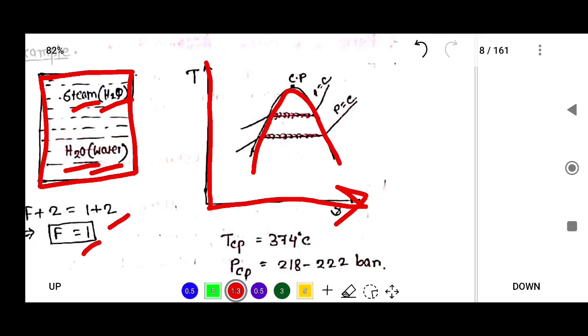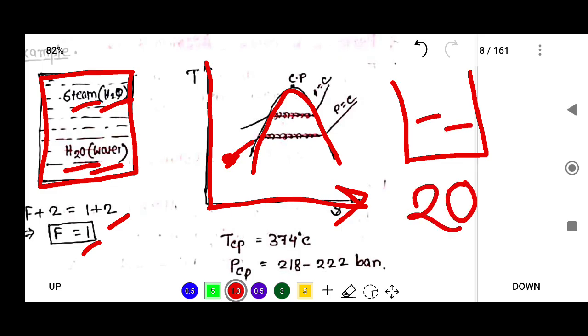Okay, this is the vapor dome. Suppose you have some water in a beaker, and the initial temperature of the water is 20 degrees Celsius. You apply heat, and the aim is to get steam at 150 degrees Celsius.